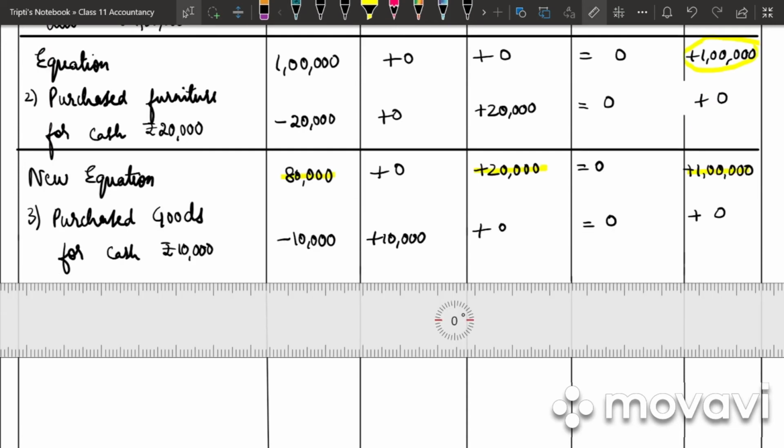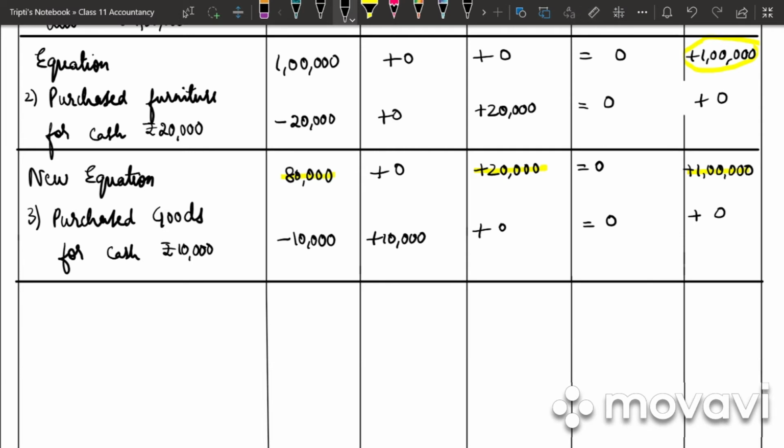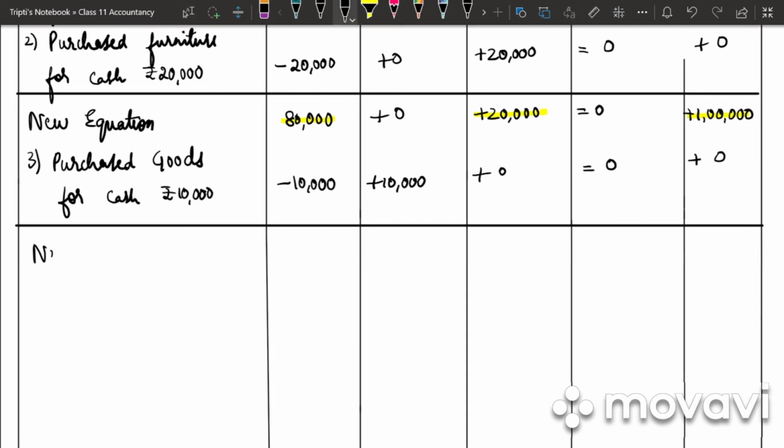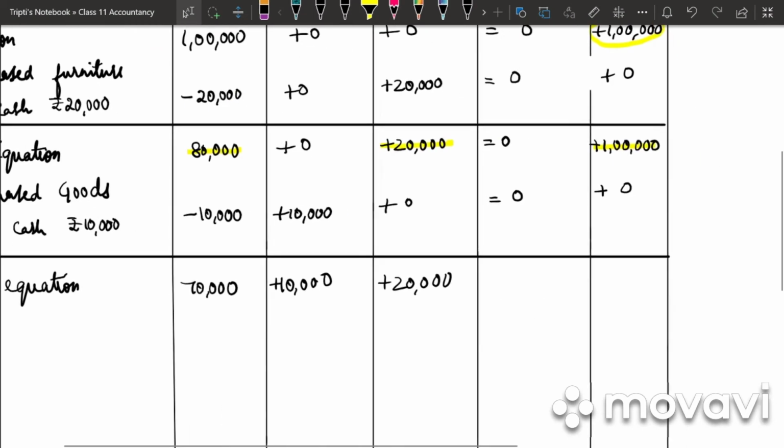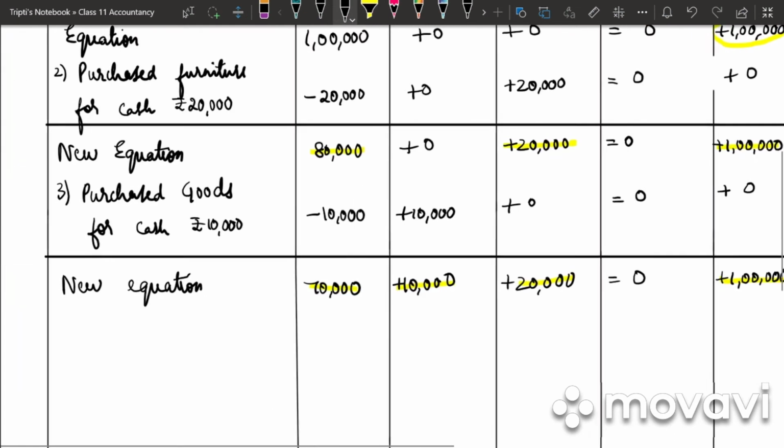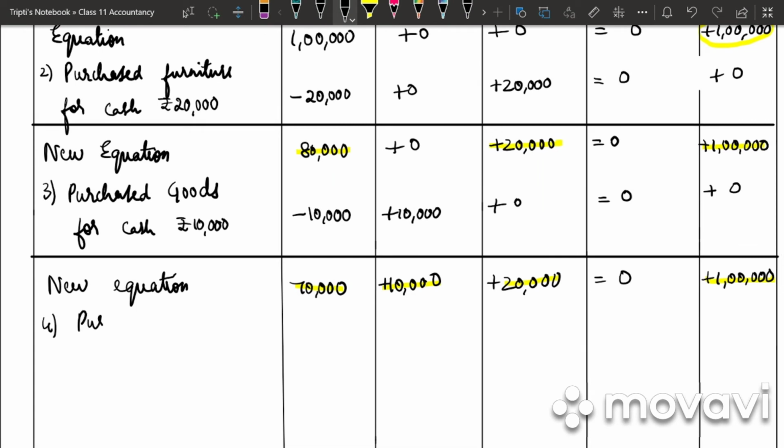Plus 0. So again we will be getting a new equation. What is the new equation? 80,000 minus 10,000, 70,000. Stock is 10,000 plus 20,000, then equal to 0 plus 1 lakh. So again 70,000 plus 10,000, 80,000 plus 20,000 is 1 lakh. 1 lakh equal to 1 lakh. Write down the fourth equation.